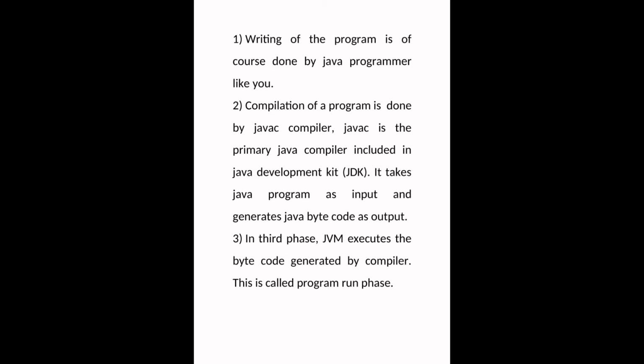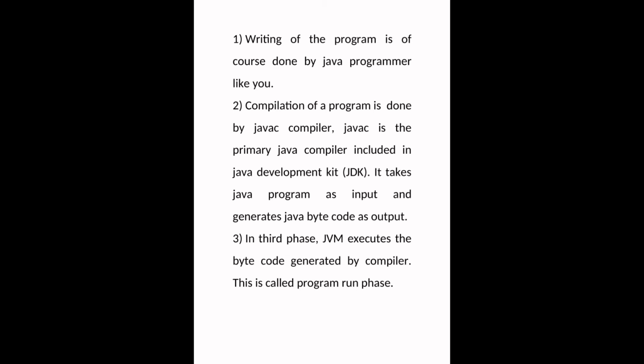In the third phase, the JVM executes the bytecode generated by the compiler. This is called the program run phase.